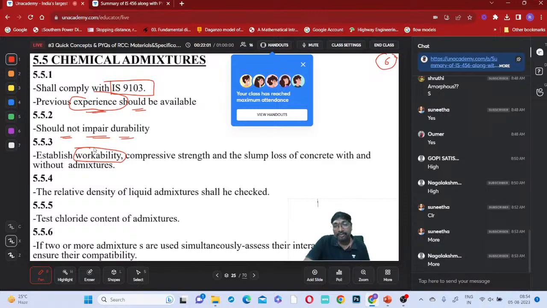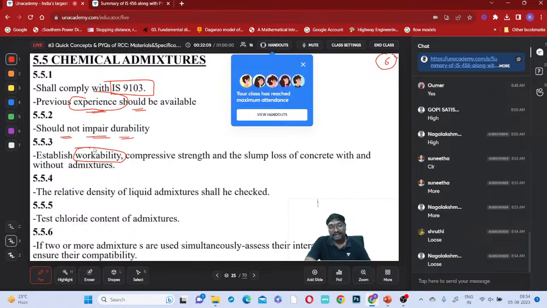When will these activities become easy, when it is in loose condition or when it is in the solid condition? Only in the loose condition can you do it, right? It means it should have a little bit of plastic nature. So that is workability: how easily you are mixing the concrete, how easily you are transporting it, and how easily you are placing it for the construction of elements.